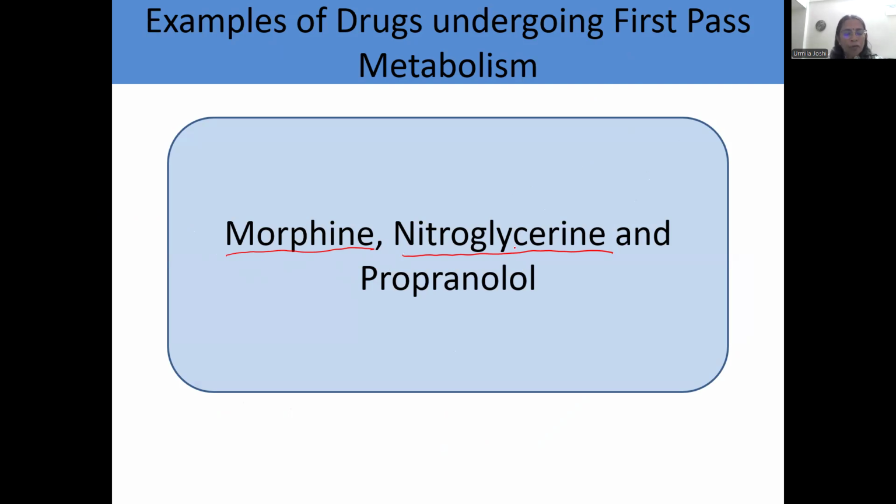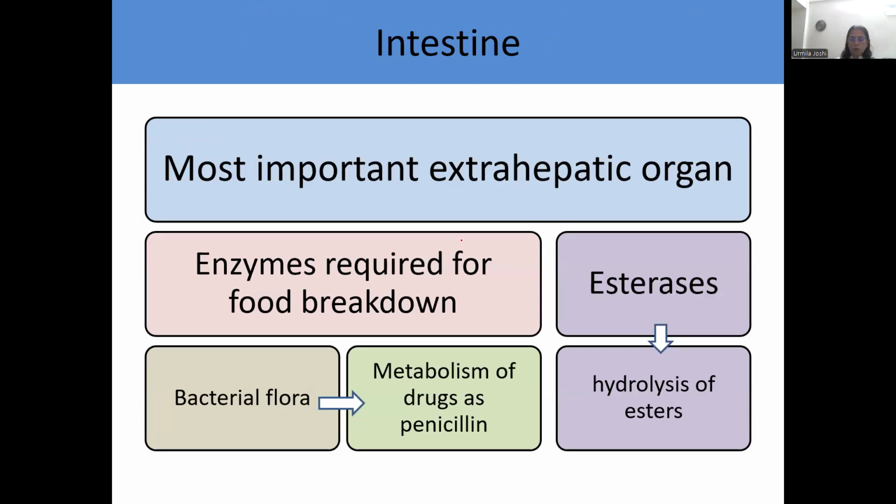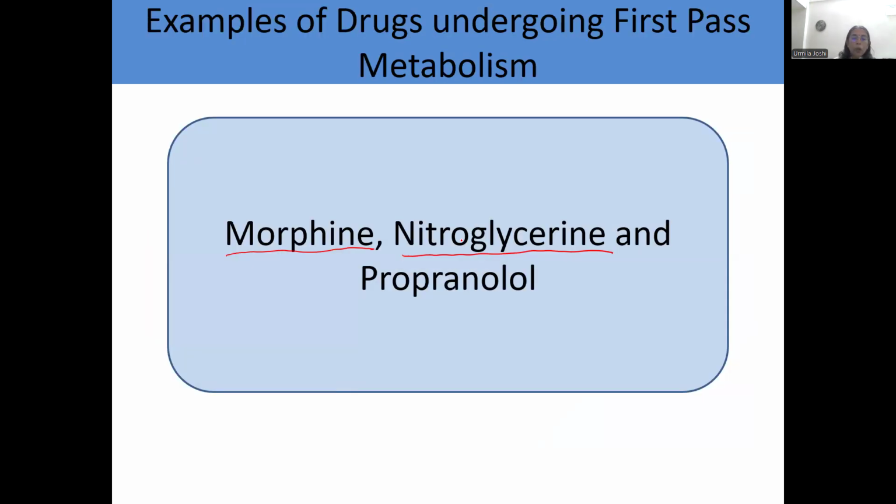Similarly, morphine is not so effective when taken via oral route because it undergoes extensive first pass metabolism and does not reach circulation as morphine. Okay. Propranolol undergoes first pass metabolism to some extent, but of course, propranolol is still given orally.